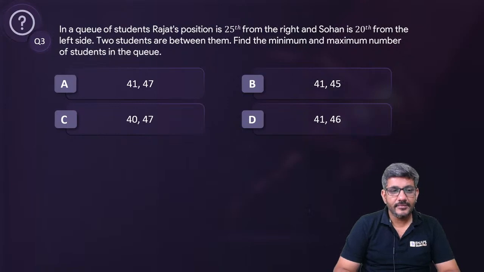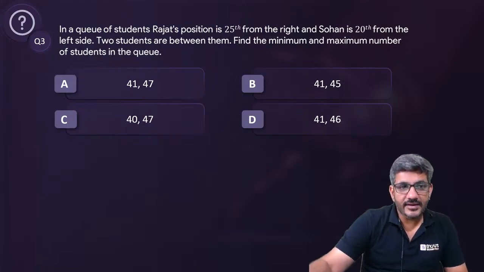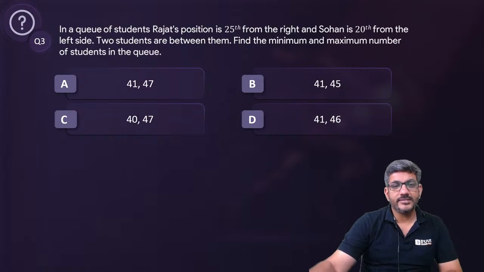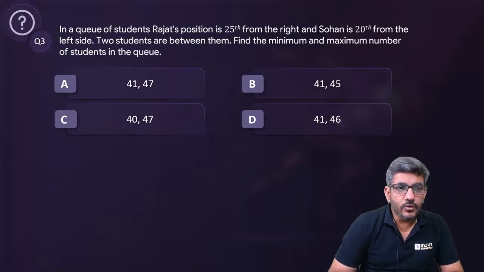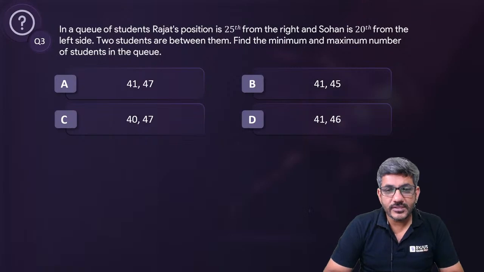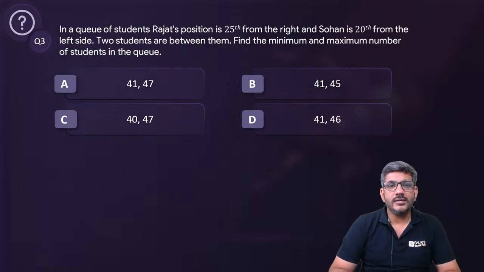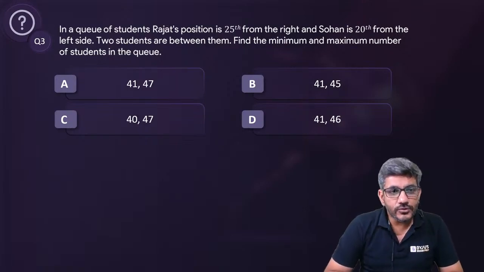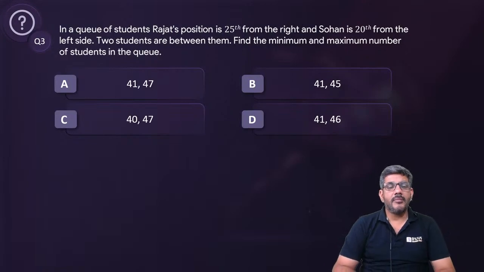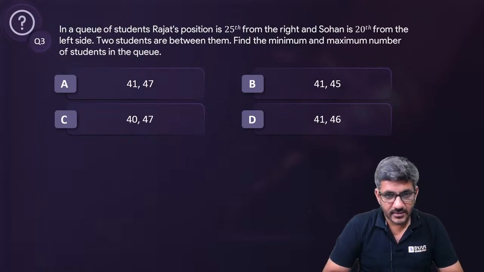That's great. Let's start doing it then. Let's see what is the right answer for this question. So what does the question say? In a queue of students, Rajat's position is 25th from the right and Sohan is 20th from the left. Two students are between them. Find the minimum and maximum number of students in the queue.